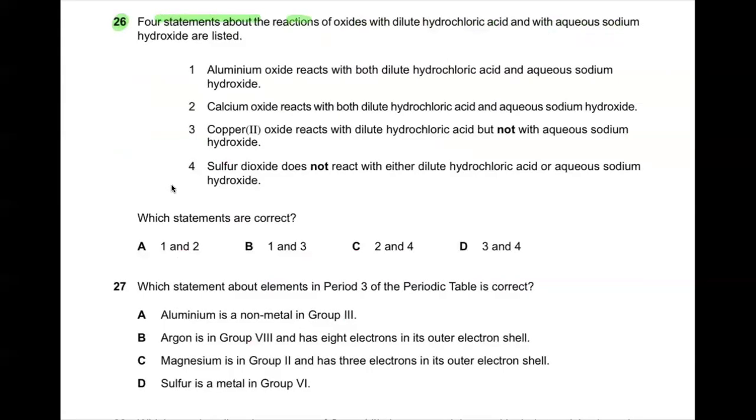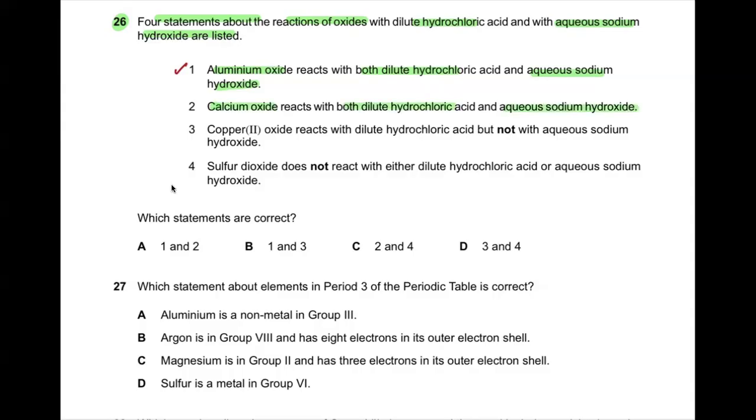Now, question number 26. Four statements about the reaction of oxides with dilute hydrochloric acid and with aqueous sodium hydroxide are listed. Aluminium oxide reacts with both dilute hydrochloric acid and aqueous sodium hydroxide. If you recall, it is the correct statement because aluminium oxide is an amphoteric oxide. So you must remember this. Calcium oxide reacts with both dilute hydrochloric acid and aqueous sodium hydroxide.